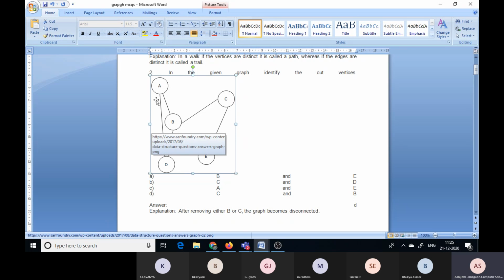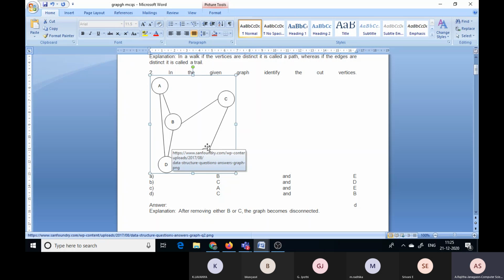Other than B and C, suppose you remove A, even though this graph is connected: D to B, B to C, C to E are connected. Suppose you remove D, even though this is connected: A to B, B to C, C to E. Suppose you remove E, again this is also connected, so a connected component exists. Coming to B and C, suppose you remove B: A, D is one connected component and C to E is one connected component.